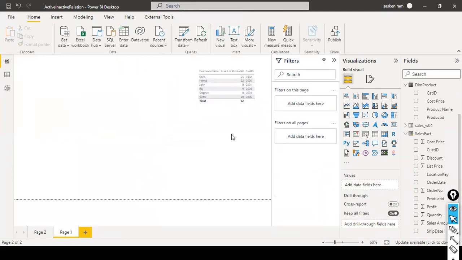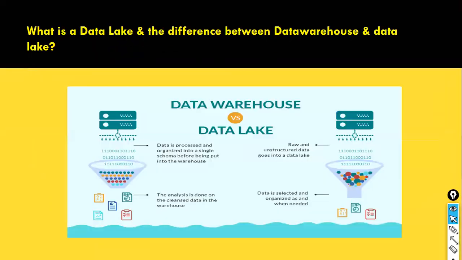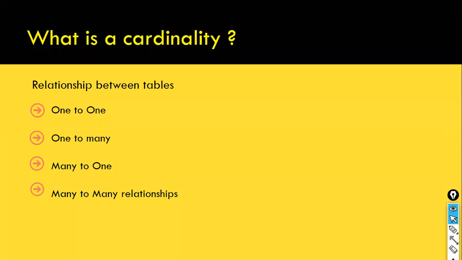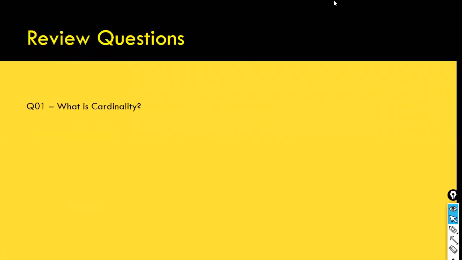Next one is active and inactive relationship. The next topic is active and inactive relationship. This active and inactive relationship, I just